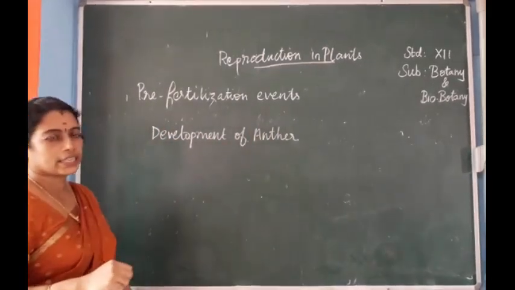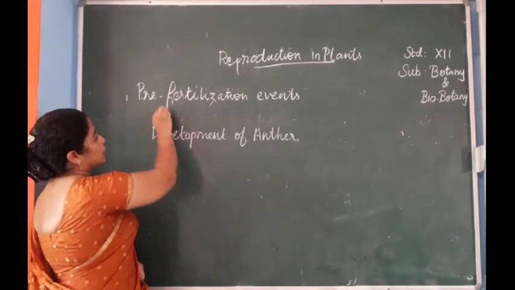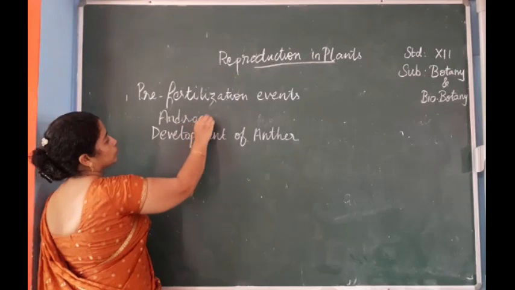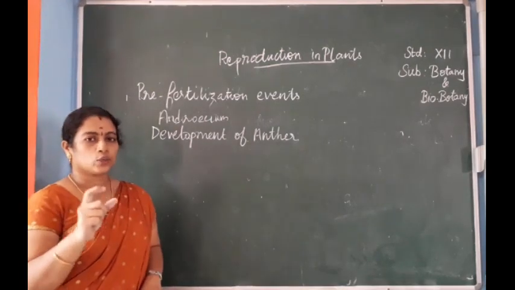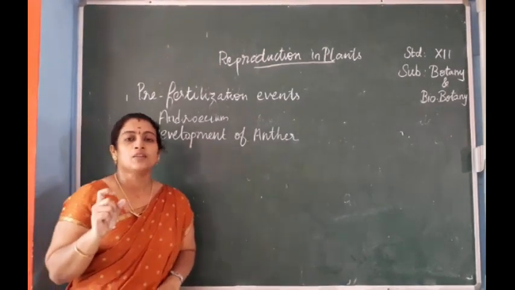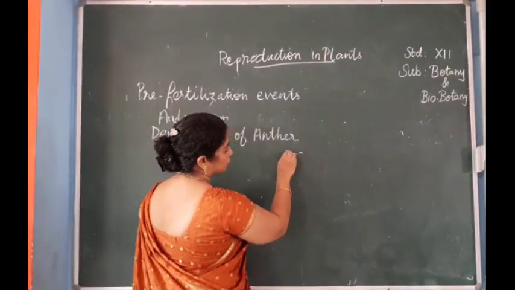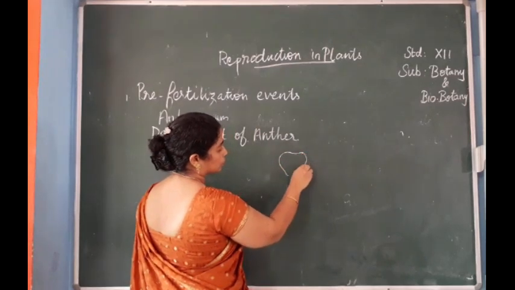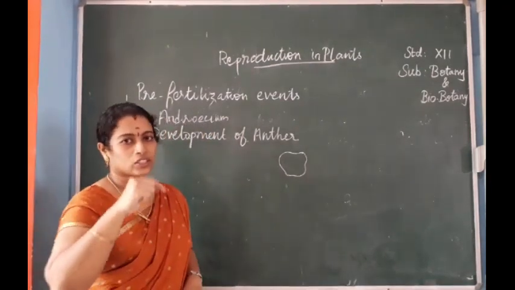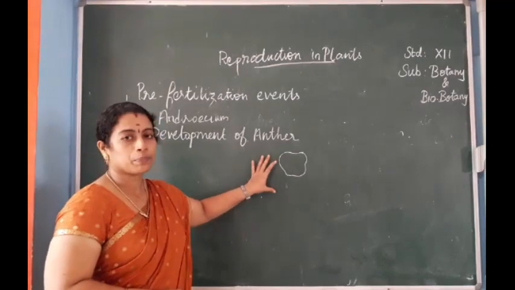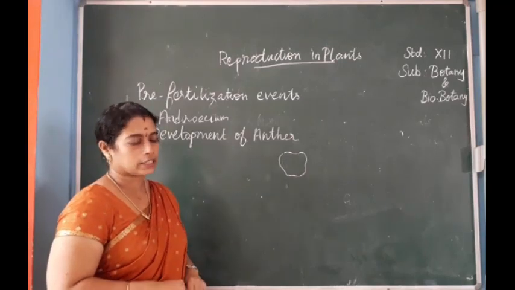So in the pre-fertilization stage, the first step studied is the androecium. Next, the development of the anther. As I already told, it appears as a mass of cells surrounded by an epidermis. It appears as a four-lobed structure. You have already studied the structure of the anther. Here first it will appear as a four-lobed structure, not perfectly four-lobed, but somewhat resembling one.